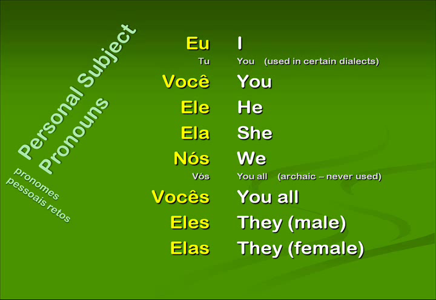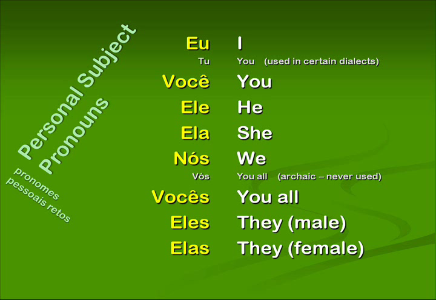Okay, so what we see here are the personal subject pronouns that we use all the time in Brazilian Portuguese. By the way, they're called pronomes pessoais retos in Portuguese. Okay, we have a couple grayed out, and I'll explain why that is in just a second. We have eu for I, você for you, ele, he, ela, she, nós, we, vocês is the plural, you guys or you all, eles for them or they, if there's men in the group, and elas for they, them, etc., when the group is comprised all of women.